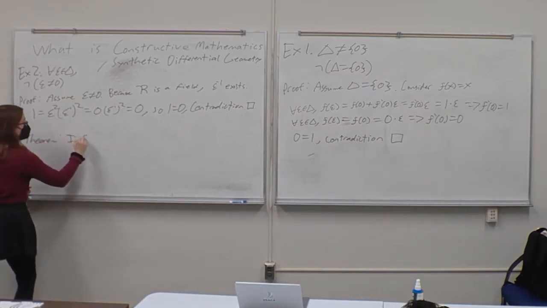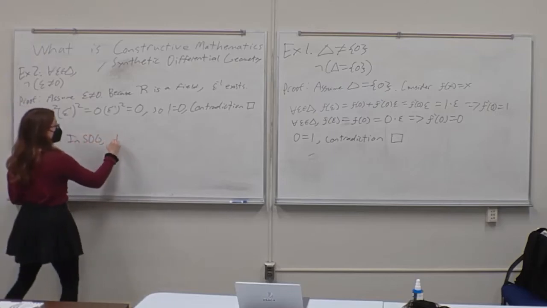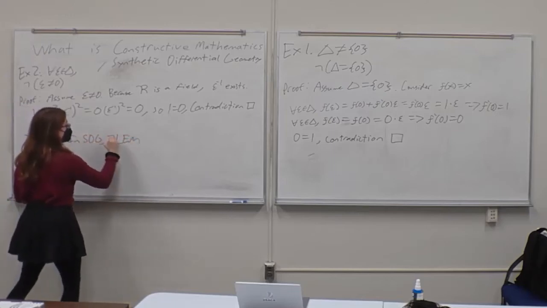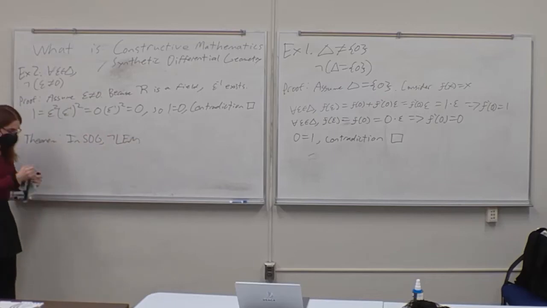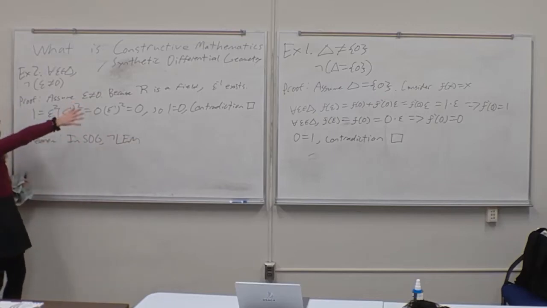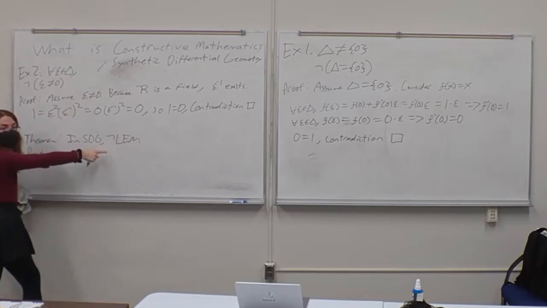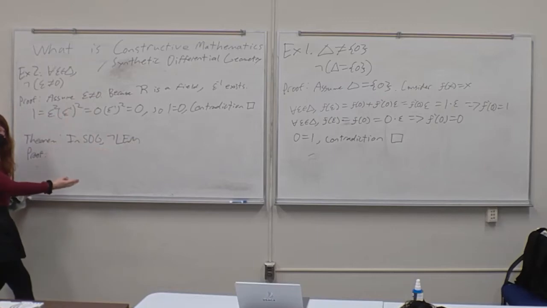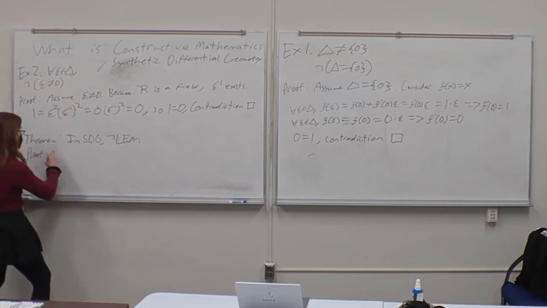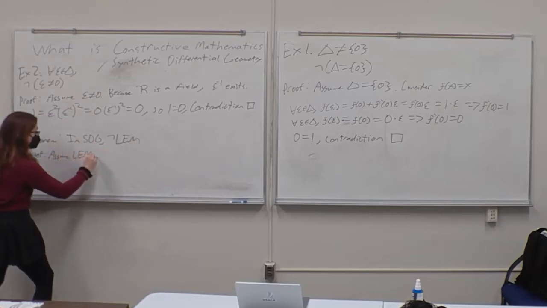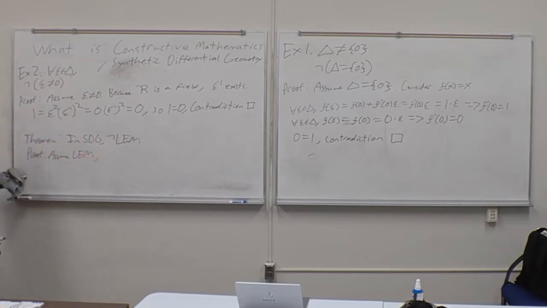In synthetic differential geometry, the law of excluded middle is false. And we can prove this just using what we have here. So here's the proof. Again, it's a negation. So to prove this, we assume that it's true and derive a contradiction. So assume law of excluded middle. Now we're going to construct a little lemma.